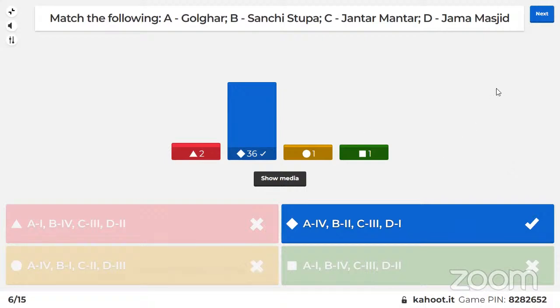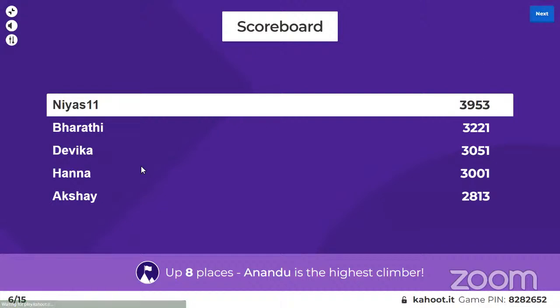All right, so once again, moving on to the leaderboard. No changes in the leaderboard, but changes in the points tally only. Niaz, Bharati, Devika, Hannah, and Akshay have retained the top 5 spots. So we have a new climber here. Anandu is the highest climber here.